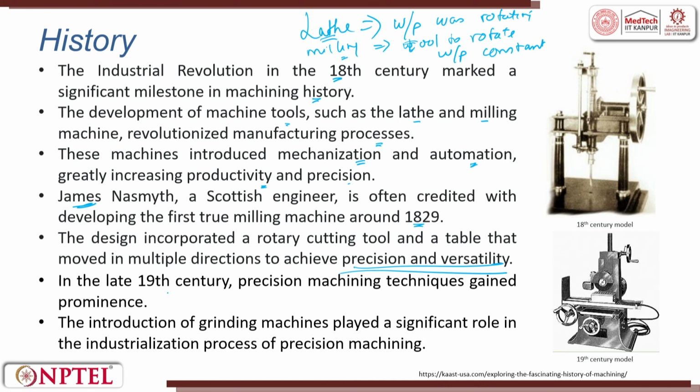In the late 19th century, precision machining techniques gained prominence. So, they started making Swiss watches, very small, mechanically activated watches, mechanically activated systems wherein they use springs to store energy. Springs were machined. You could have done it by metal forming, but springs were also machined when very small precision is required, because the spring back in metal forming was always dominating. The introduction of grinding machine played a significant role in the industrialization process of precision machining.